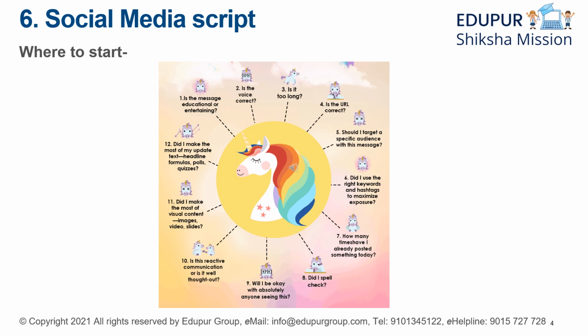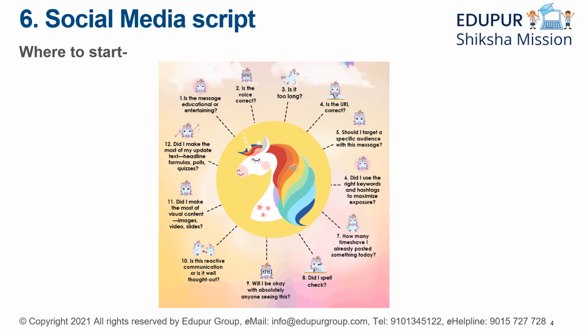Then for number 5, should I target a specific audience with this message? Now that is very important. Once you have decided on the topic, you have to understand that, suppose you're writing it on gardening. Now, gardening will be targeted to only a specific group of people. So you have to make yourself very clear whether you are writing for a specific group of audience, or for a larger group of audience.